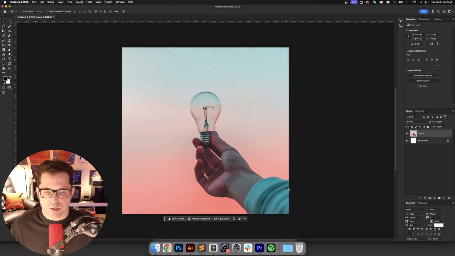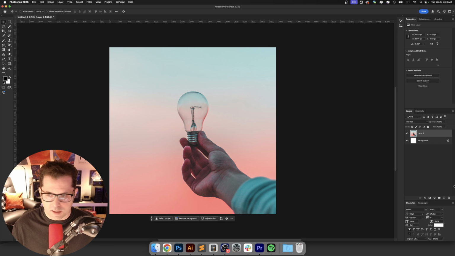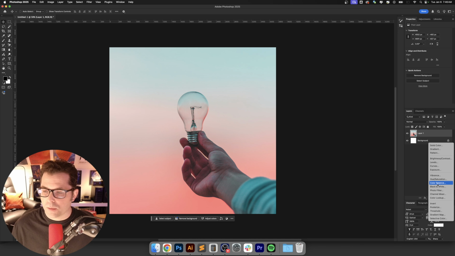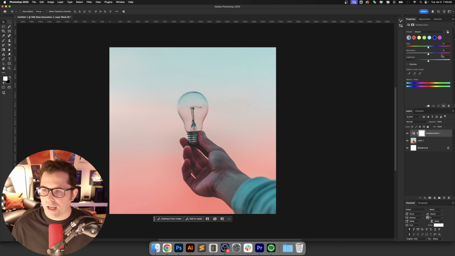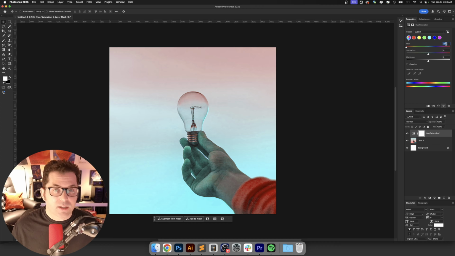And then we'll just turn those guides off and see what we can do with this. Now, I'm not too big on the color palette of this. I do like the image, but I'm not too big on the color palette. So I'm going to change the hue and saturation a little bit and just kind of change things around. We still want it to look natural. Or maybe we don't. I don't know. Maybe we can completely go a different direction and just kind of invert the hue and saturation. That actually seems like a cool idea.